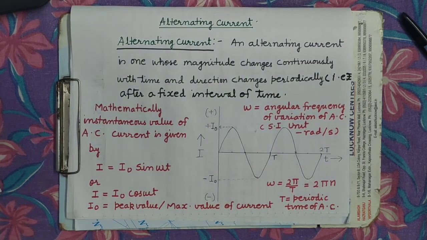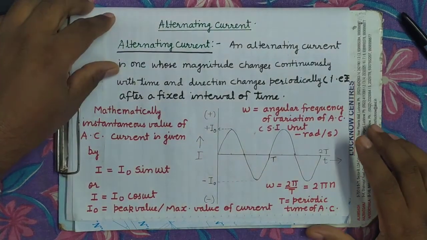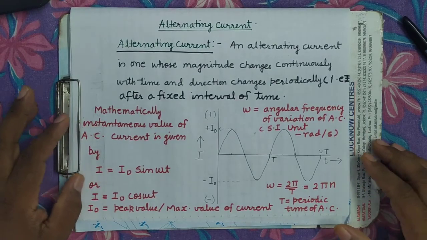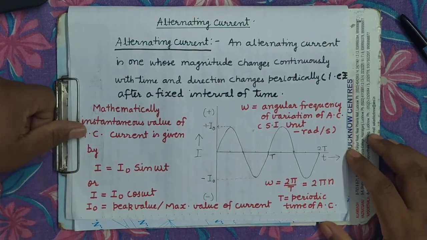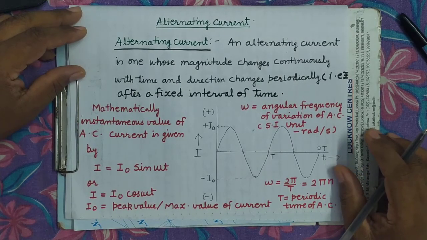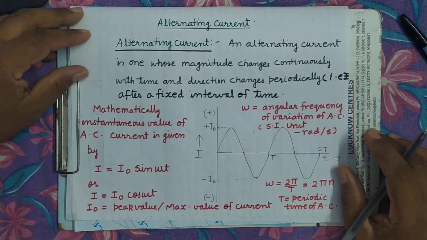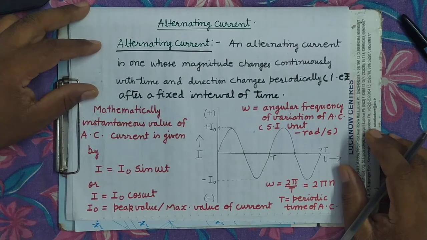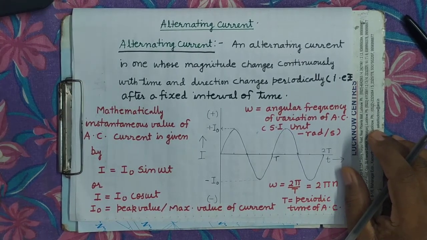Hello students, today I am going to begin a new topic, alternating current. This is chapter 12 in your book. So see here, first you know what do you mean by alternating current. An alternating current is one whose magnitude changes continuously with time while the direction changes periodically. Periodically means after a fixed interval of time direction will be changed.